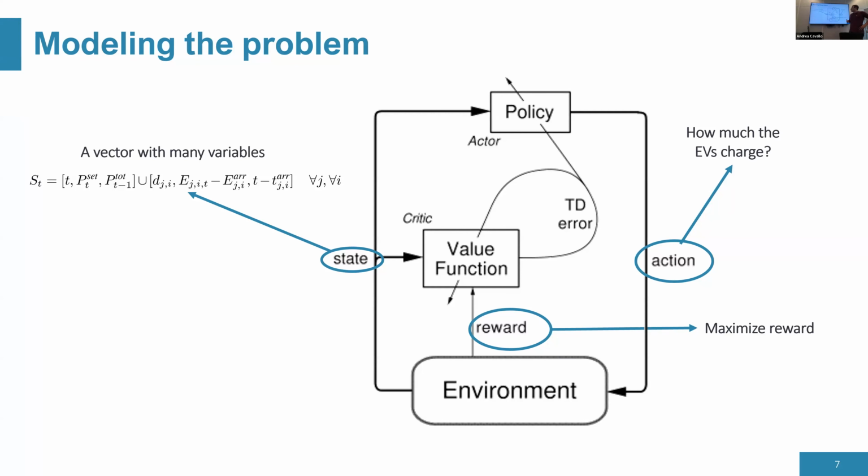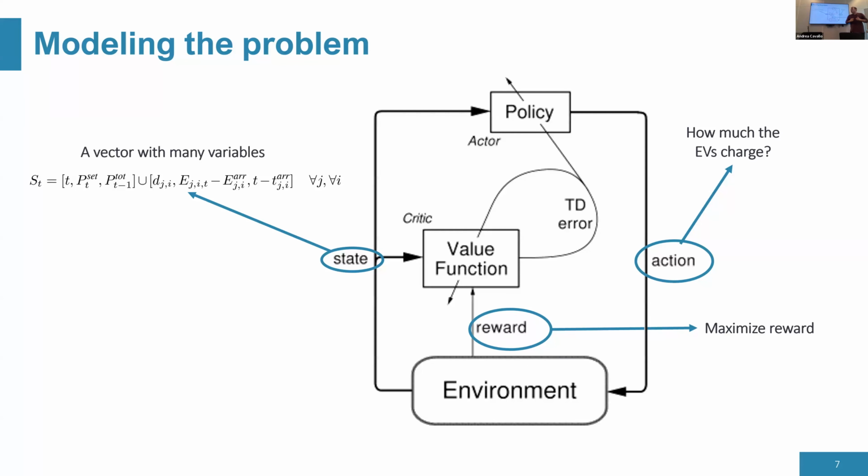And in reinforcement learning, usually we have 2 separate networks. We have the policy, the actor network, which takes the state as input. And also we have the value function, or critic, or action value function, which takes the state and sometimes also the action as input. So we have these 2 networks in reinforcement learning.